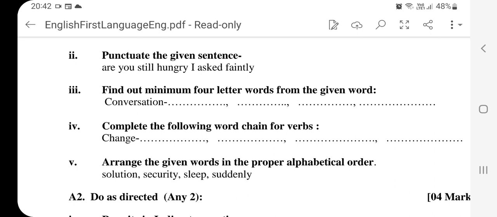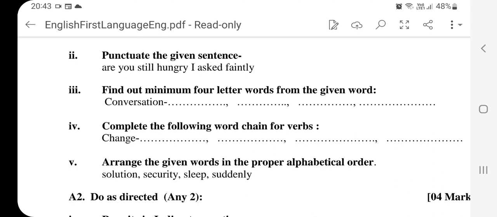The fifth question is arrange the given words in the proper alphabetical order. Now if you see, all the alphabets in the beginning are S. Therefore, move on to the second alphabet. According to the hierarchy order, your second alphabet over here, what I find is E. So that means security will be the first word. Then you will have sleep, the second word. Next is solution. And the last word will be suddenly, as per the hierarchy of the alphabets.